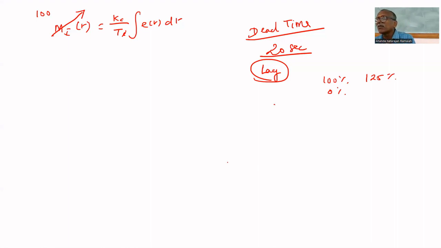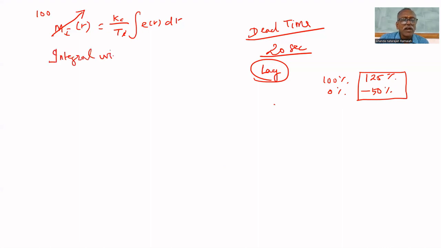But can the control valve open 125%? No, it's not possible. Similarly, the controller output may become minus 50% because a negative error persists for a long time. The controller output may become negative, or it may go beyond 100%. That is called integral windup. That is the integral windup problem.